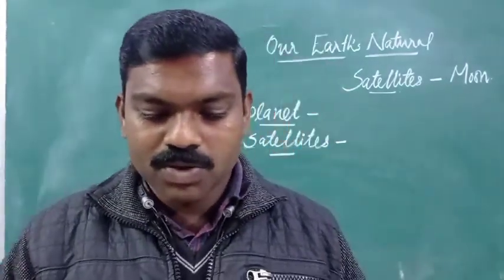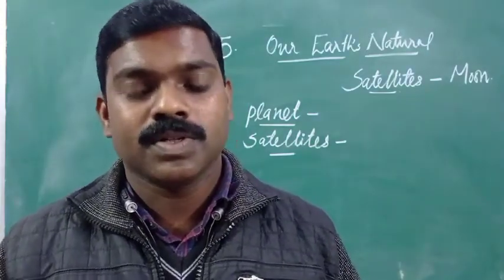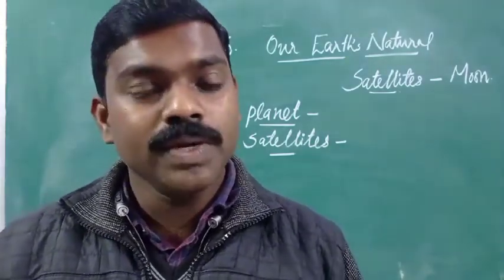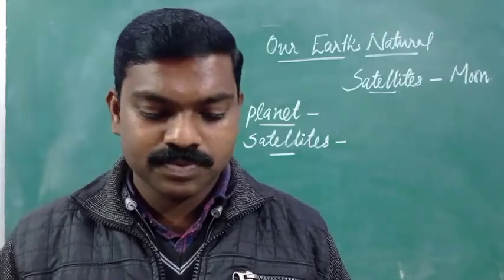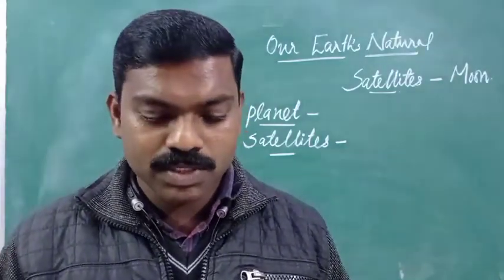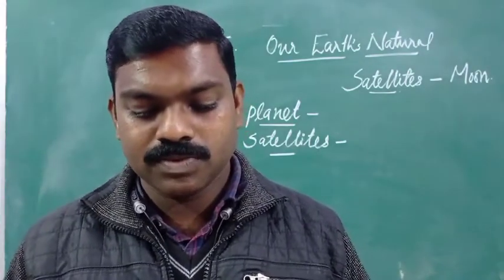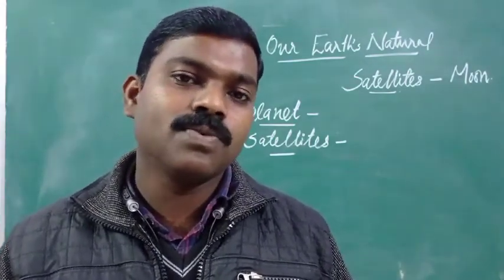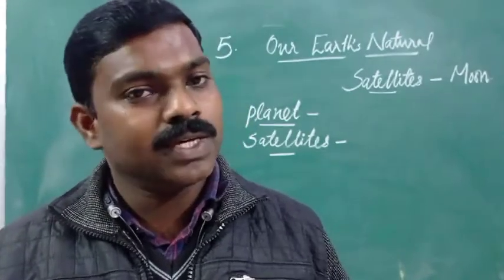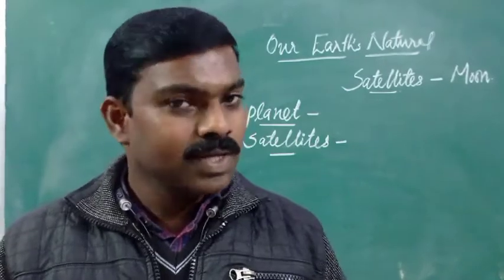It is so because the moon is closer to us than the sun. The moon is very close to the earth. The moon is about 3,84,400 kilometers from the earth. That is the distance of the moon from the earth, 3,84,400 kilometers.